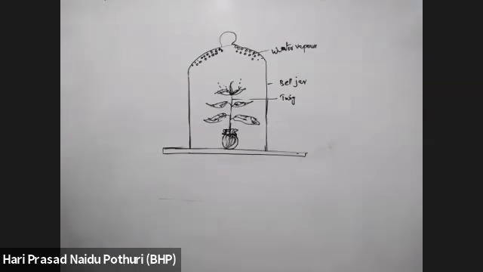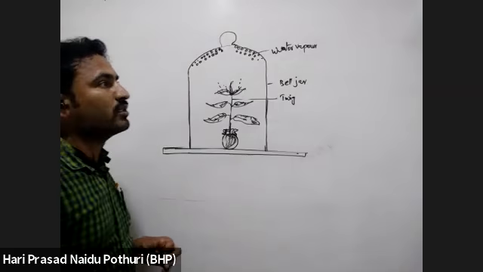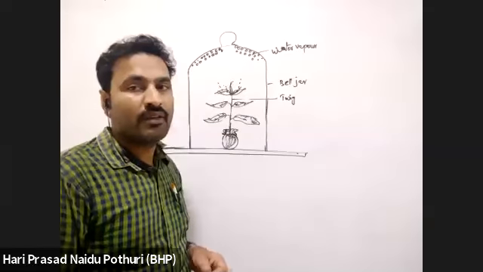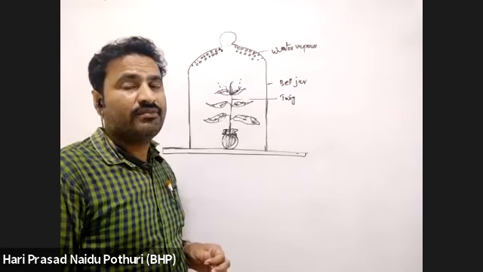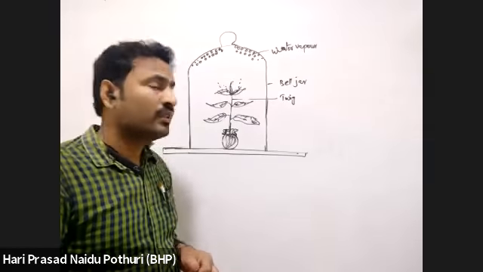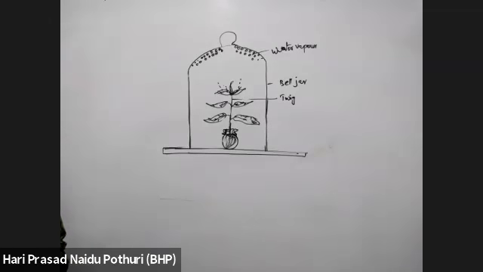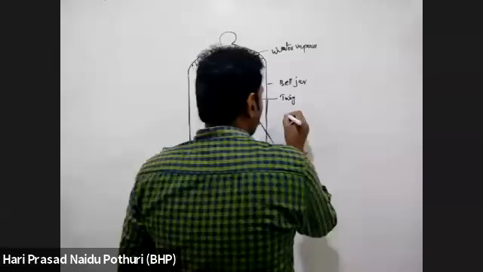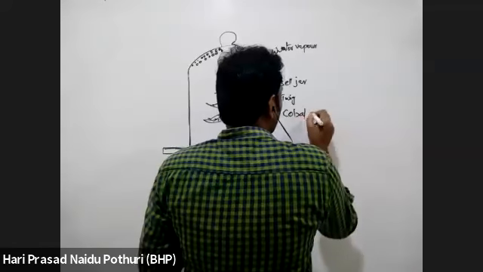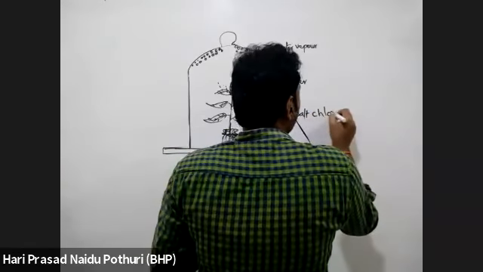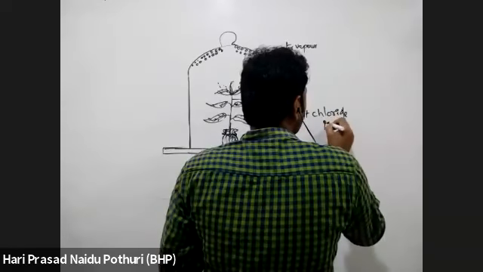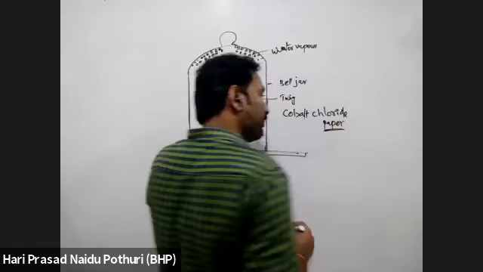Next point, water loss through transpiration can be studied from a leaf using cobalt chloride paper.